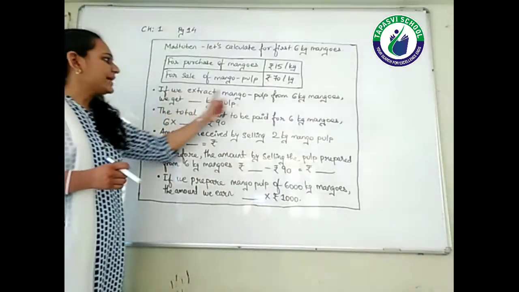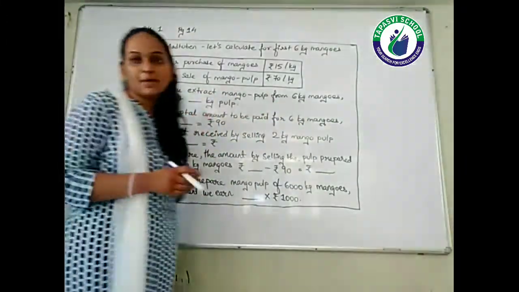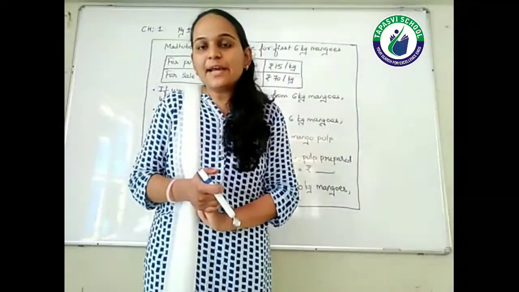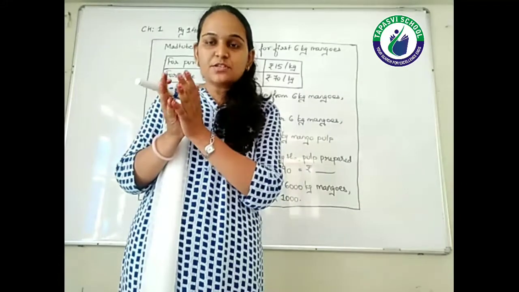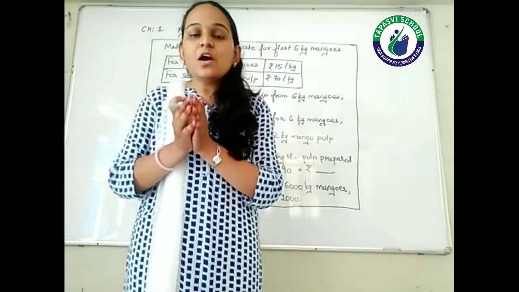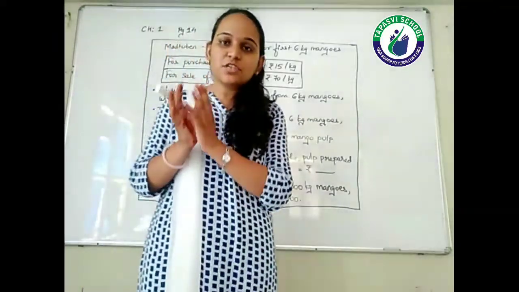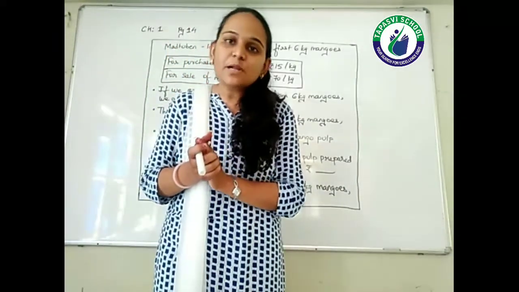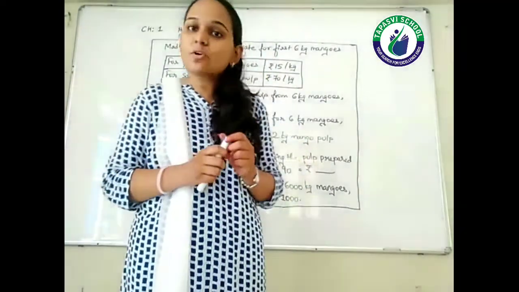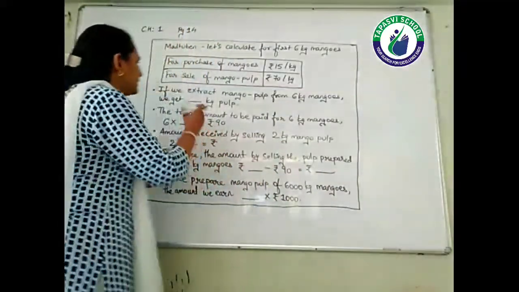If we extract mango pulp from 6 kg mangoes, we get dash kg pulp. As we have seen in the initial phase also, whatever the mangoes will be, the mango pulp will be 1/3 of it. Now if she has bought 6 kg mangoes, how much pulp will be prepared? So 6 divided by 3. So only 2 kg mango pulp she will be able to get. So here I am writing 2.